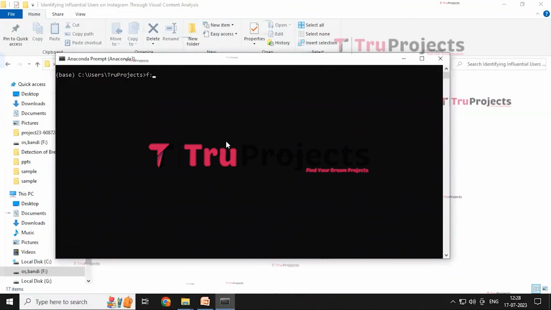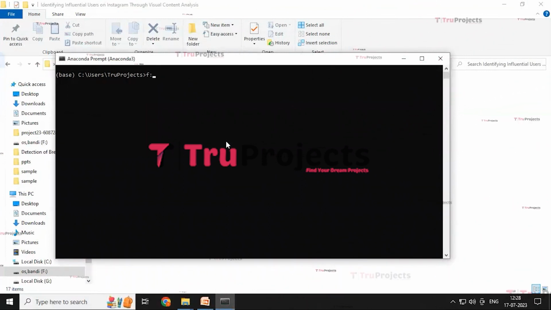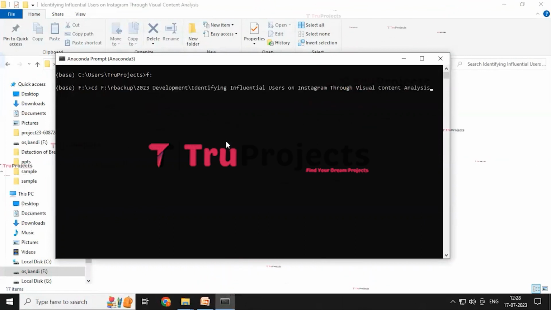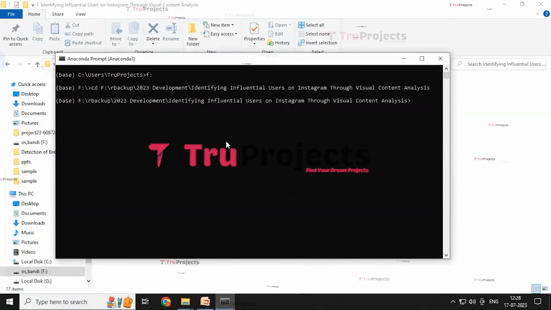And here I'm writing the command F: because this folder is present in the F disk. And we need to write the command cd space, paste the address of the code folder and click on enter. After this, we need to write the command python space app.py and click on enter.